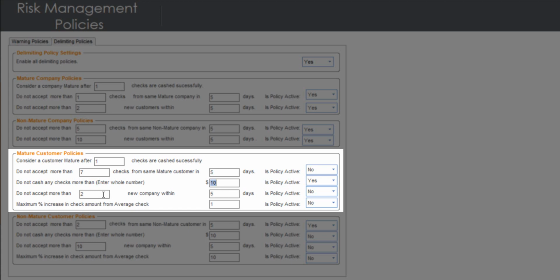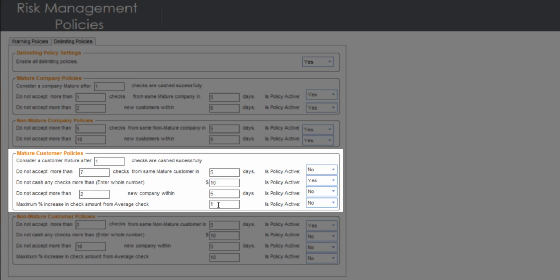The next policy is: do not accept more than 2 new companies within 5 days. This applies for an existing customer that is considered mature, and you do not allow 2 new companies for this customer to be cashed in a period of 5 days. We usually recommend 1 or 2 within a period of 14 days, but you can set up whatever value you need. The next policy is maximum percentage increase in check amount from average check.